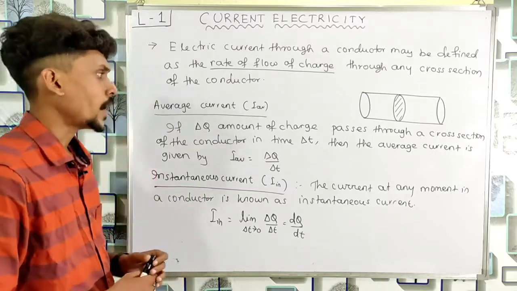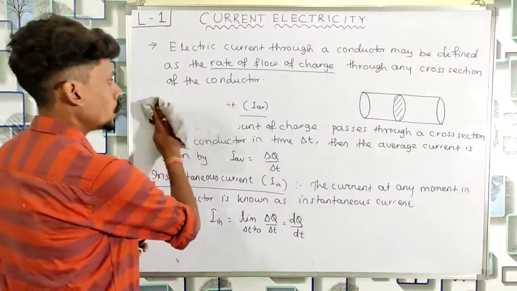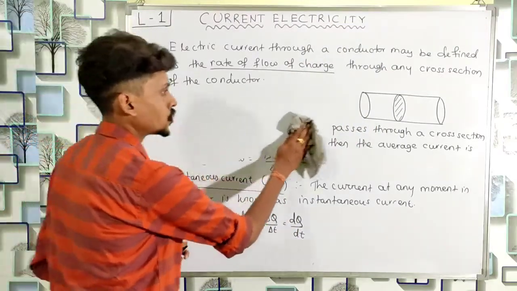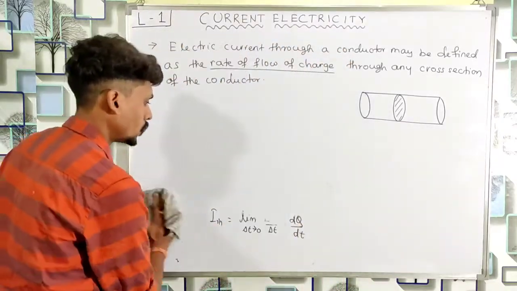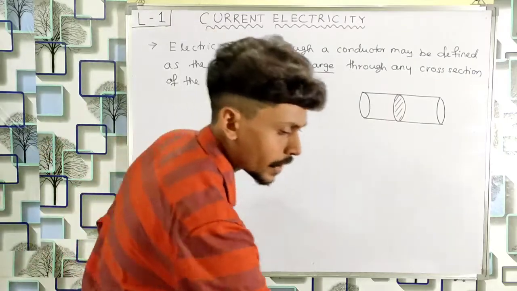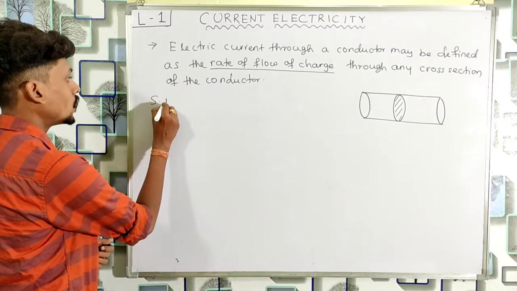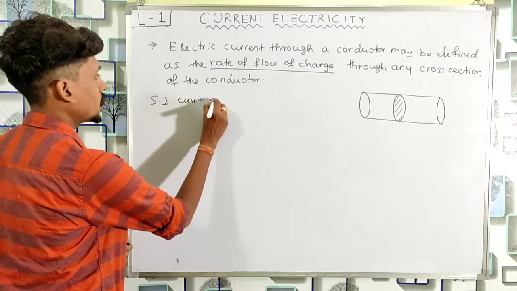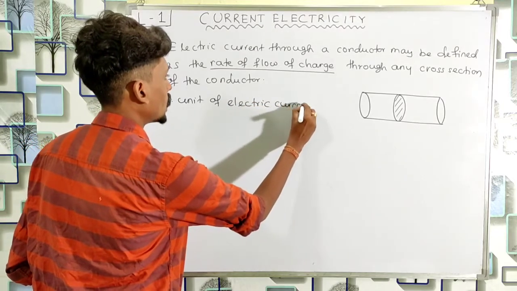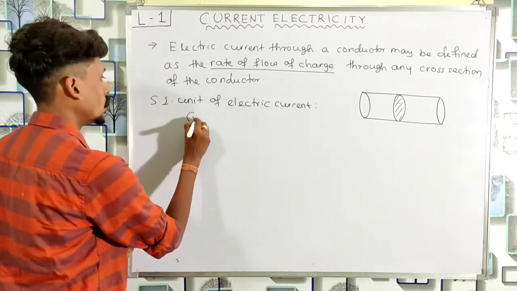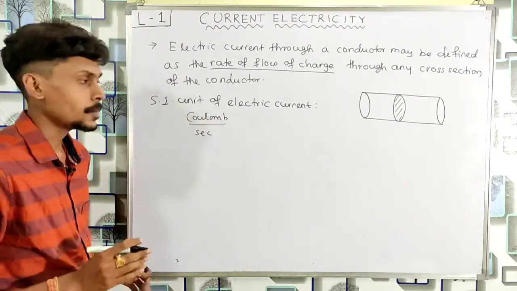So now we will find what is the unit of electric current. So basically electric current is the ratio of charge to time. So we know that charge is measured in terms of coulomb in SI system and time is measured in terms of second in SI system. So the SI unit of electric current is coulomb per second, or it has a name.